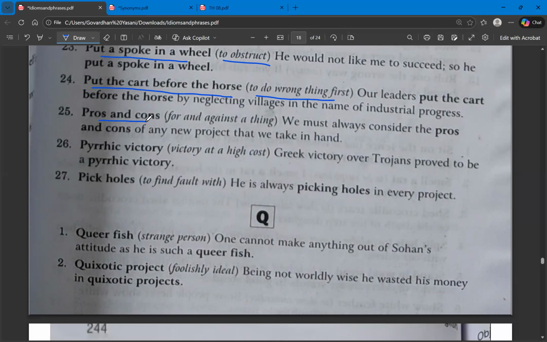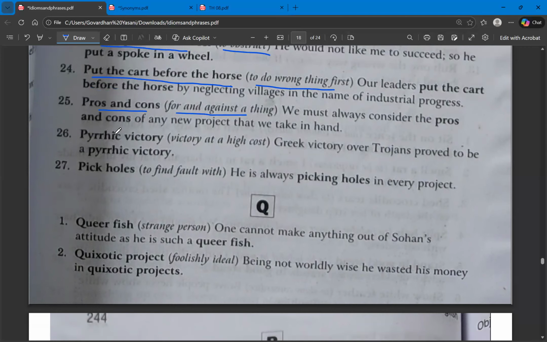Next, pros and cons. Pros means advantages, whereas cons means disadvantages. So pros and cons means for and against a thing. Next, Pyrrhic victory means victory at a high cost. You have won something, but there is a heavy loss on your side also. Greek victory over Trojans proved to be a Pyrrhic victory.